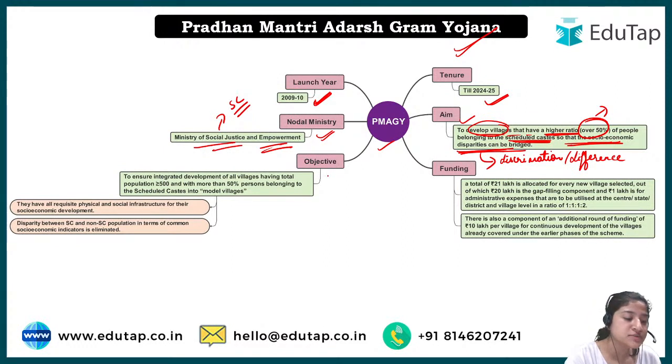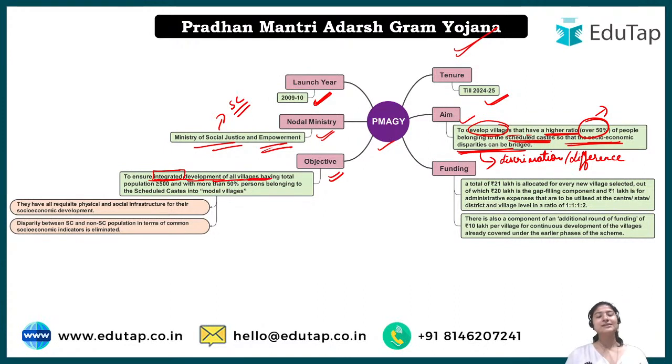Now comes the objective. So what are the different objectives of this particular scheme? To ensure integrated development. Here is a word, integrated, that I want to highlight because I want to explain this to you. There is another place where I can see it, somewhere in the funding, I'll explain this later. To ensure integrated means the combination of many things, right? So the objective is to ensure integrated development of all the villages.